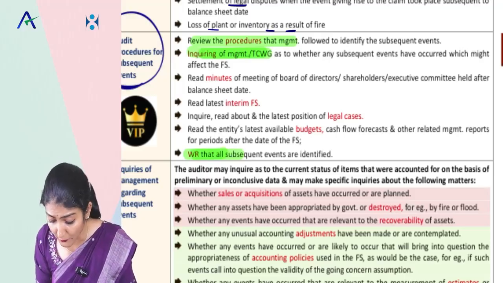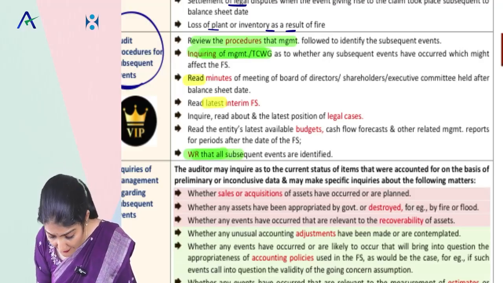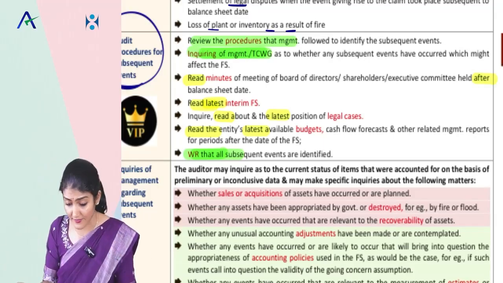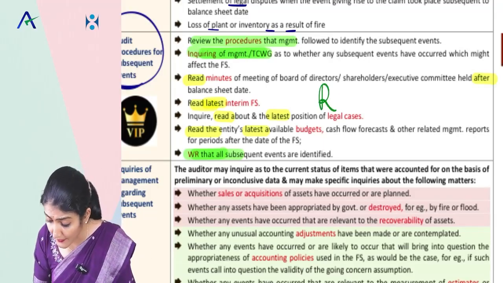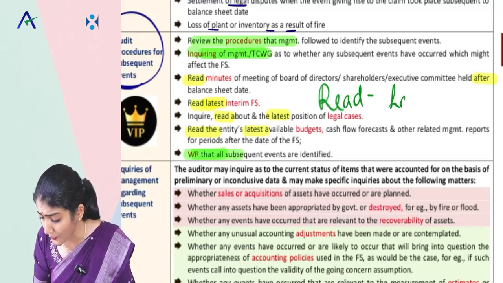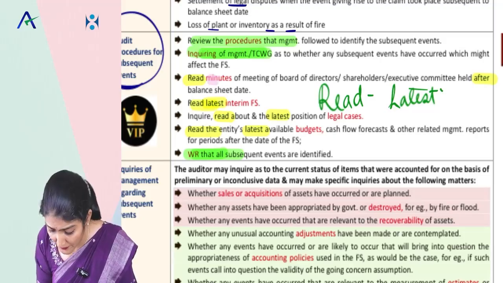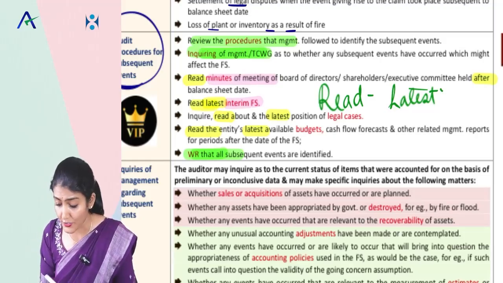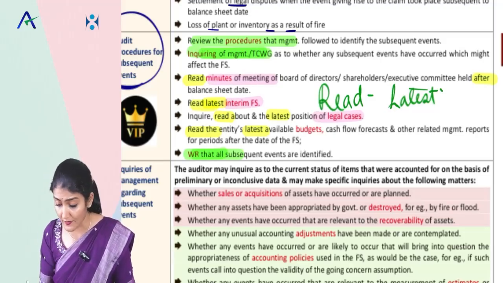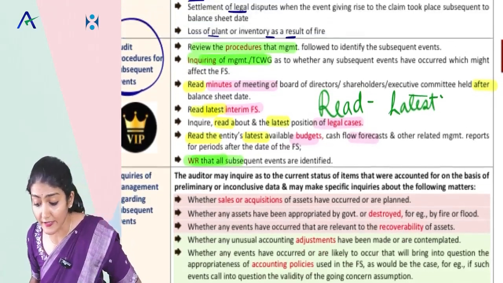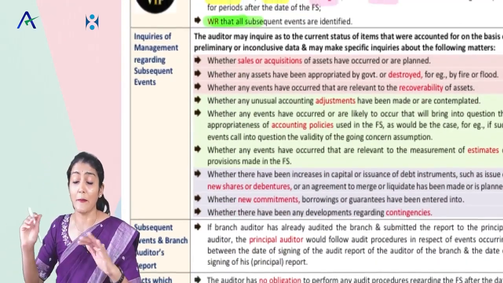And now in between, what you will do is read the latest, after the balance sheet date. So that is again latest. What are you going to read latest? You are going to read the latest minutes of the meeting, interim financial statements, position of legal cases, budgets, cash flow forecasts, other related management reports, and then take the written representation from the management.